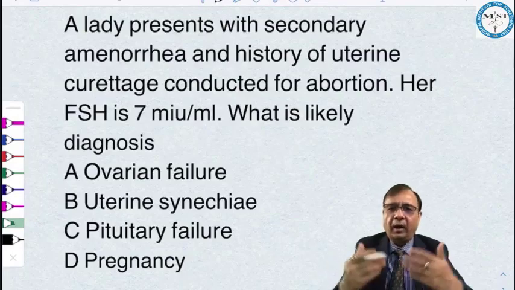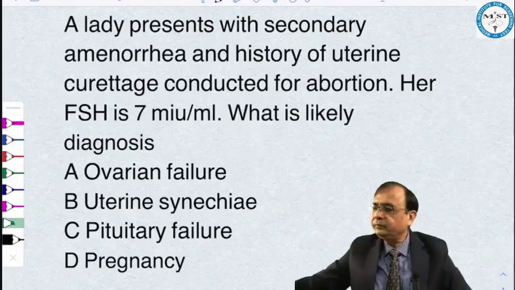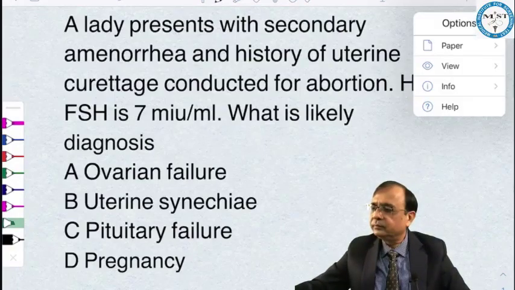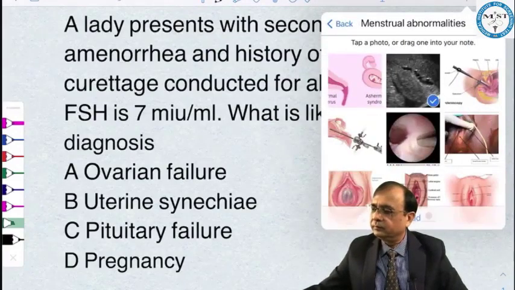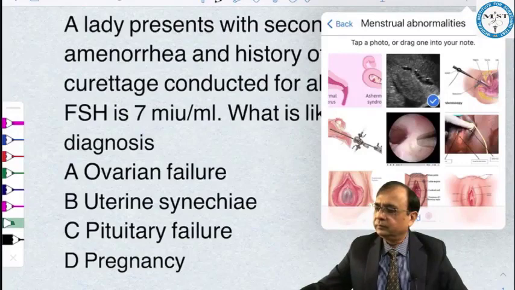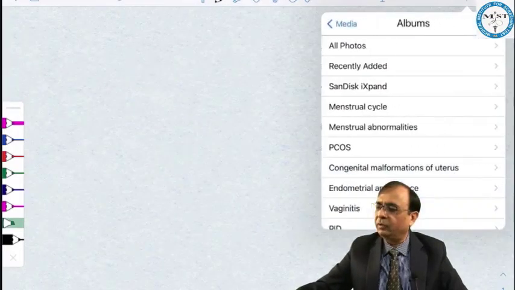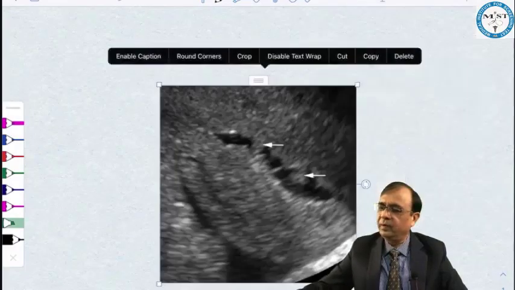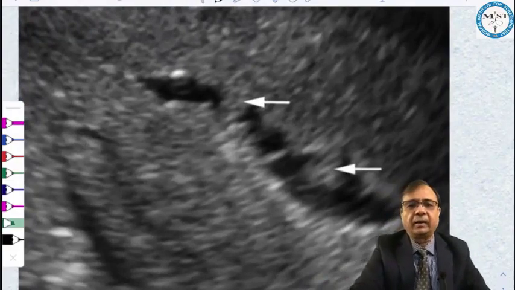Let's have a quick look at how the endometrium looks after excessive curettage. This is the ultrasound appearance of the endometrium after uterine curettage.